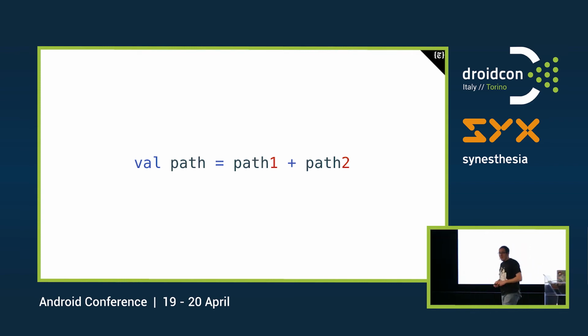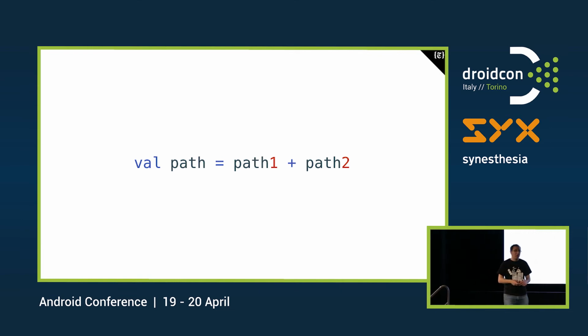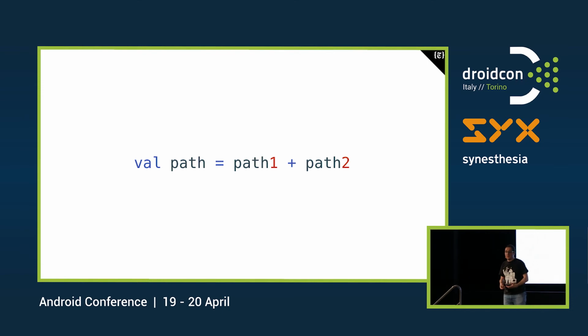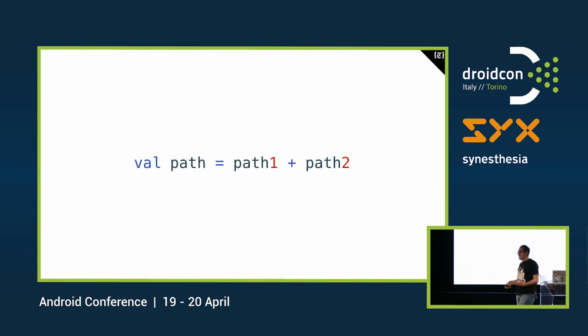Do you remember when we actually did not have paths? I do remember that, and it's not a good thing. Well, now we have paths, so we're happy. The problem is that combining them is not easy. We are talking about drawing something on something else, and we don't have a pencil for that. So to combine multiple paths, we now can use the plus operator.